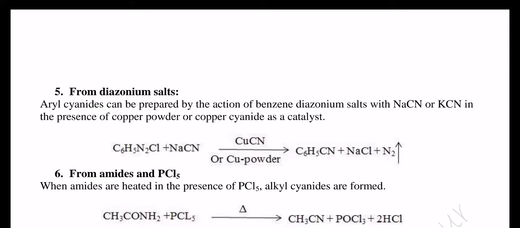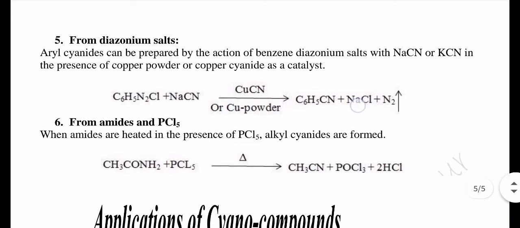The sixth is from amides and phosphorus pentachloride, PCl5. When amides are heated in the presence of PCl5, that is phosphorus pentachloride, alkyl cyanides are formed. When we heat the amides in the presence of phosphorus pentachloride, the cyanides are formed, as you can see here.